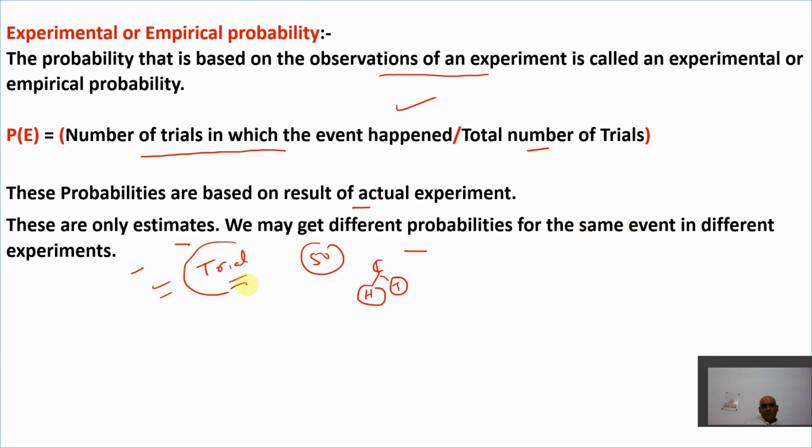A trial is something we use many number of times, and on the basis of those we are having some observations because we are actually conducting some experiment here. So this is the basic point. I'm not going into detail right now because we have already discussed it in class 9.